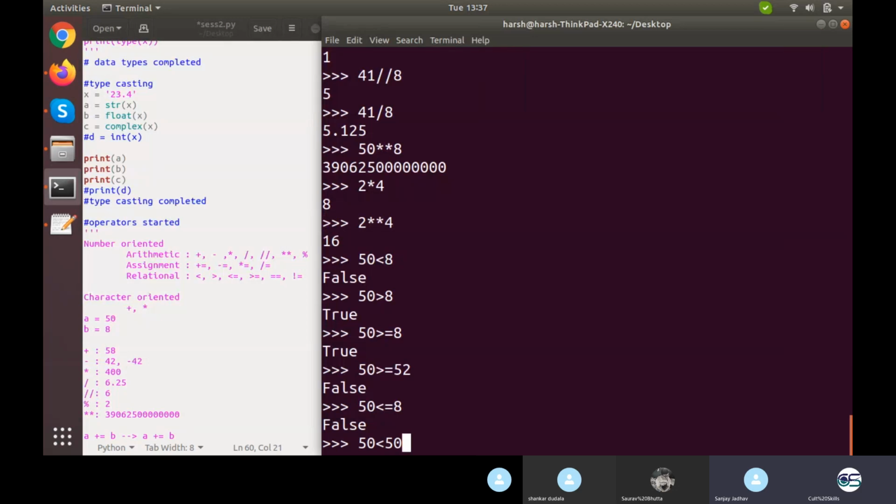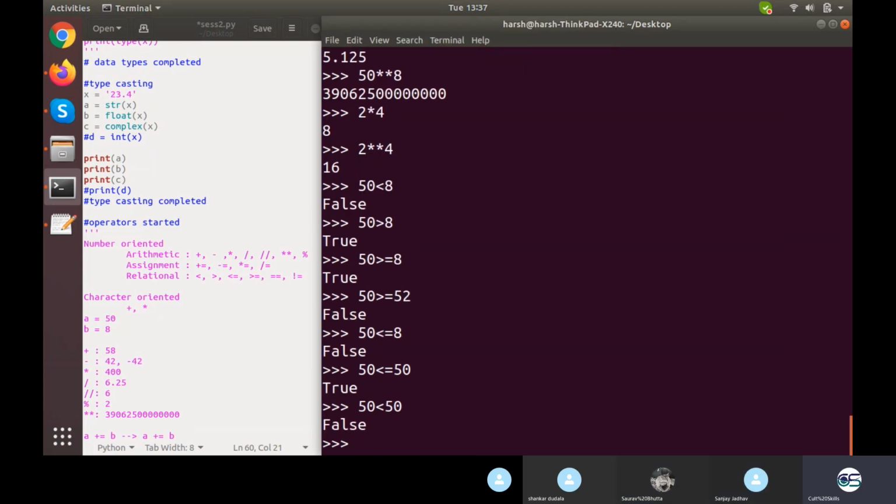Well, anyone else? Sanjay? False. It will be false. And what will be the value of this one? It's a true. True, yeah, right. So this will be true.